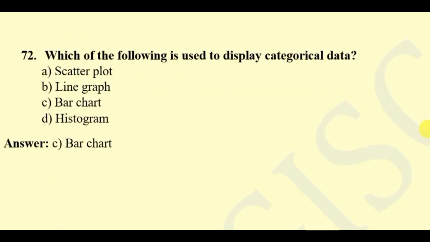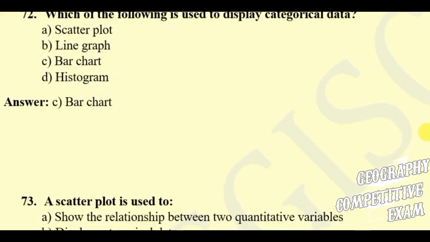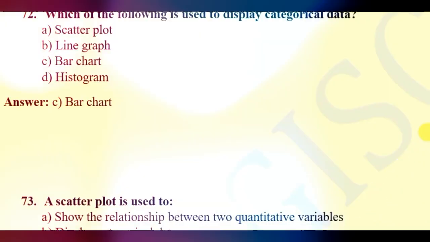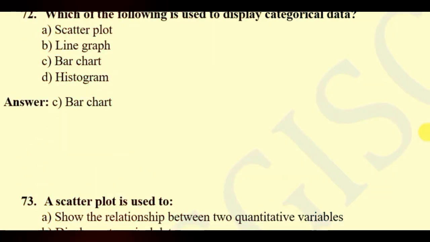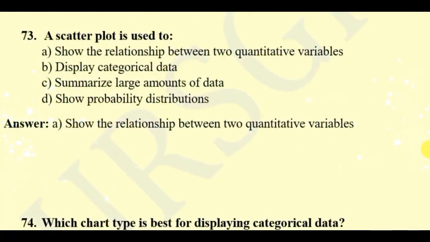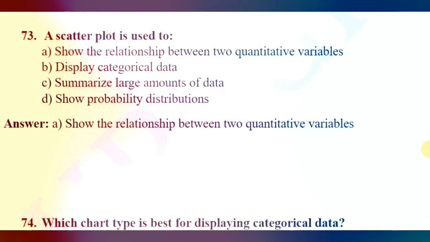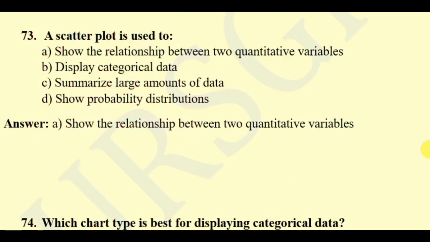Question 72. Which of the following is used to display categorical data? Scatter plot, line graph, bar chart, histogram. Here the right answer will be bar chart. Question 73. A scatter plot is used to show the relationship between two quantitative variables, display categorical data, summarize large amounts of data, or show probability distribution. Here the right answer will be show the relationship between two quantitative variables.